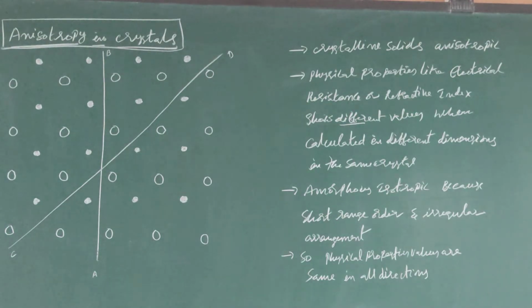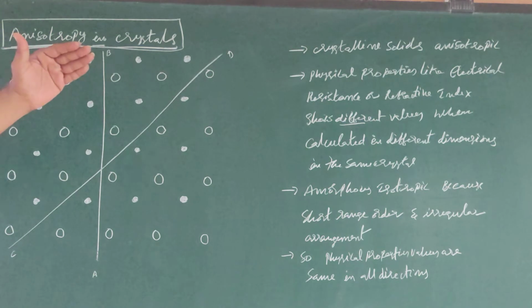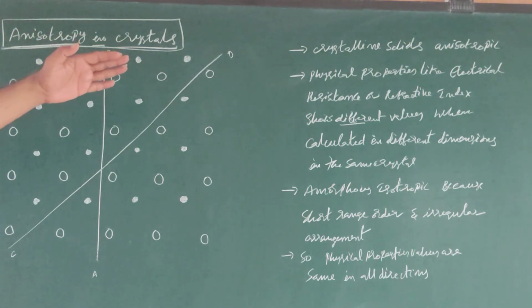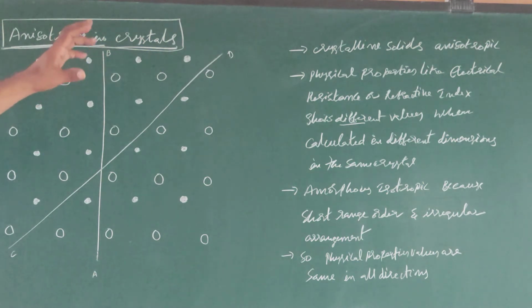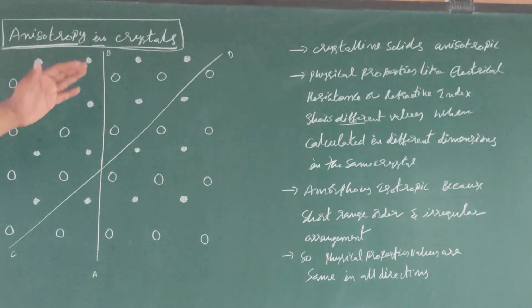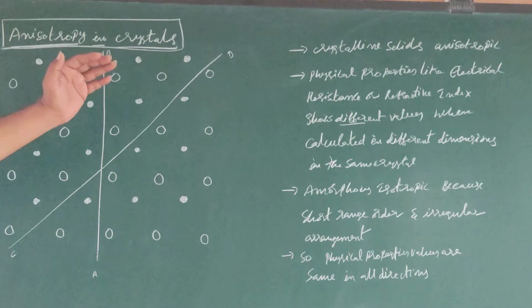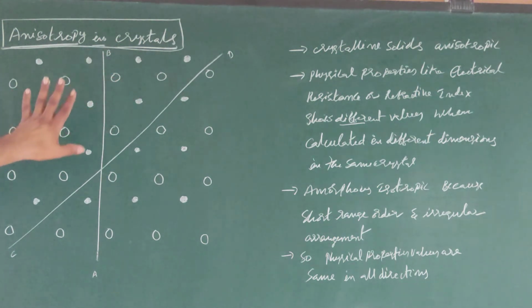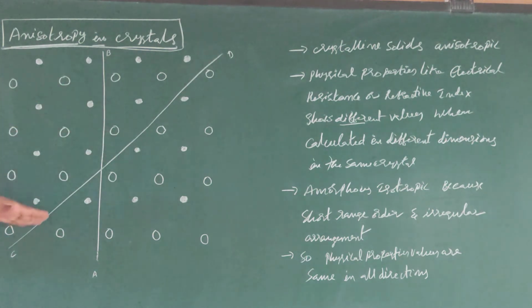Next, anisotropy in crystals. If you observe the difference of anisotropy in crystalline solids and amorphous solids, in crystalline solids we can observe anisotropic property. The physical properties like electrical resistance or refractive index show different values when measured in different dimensions in the same crystal.